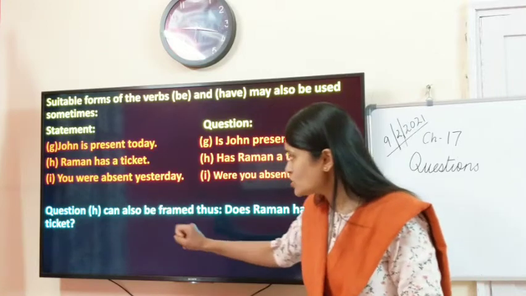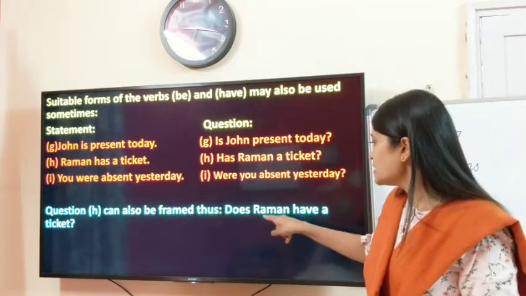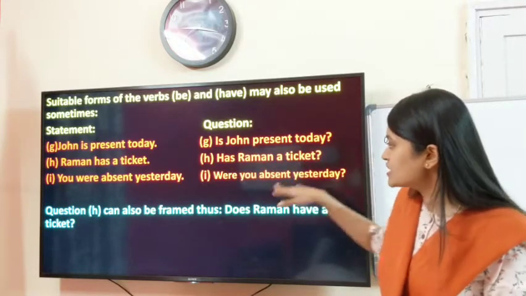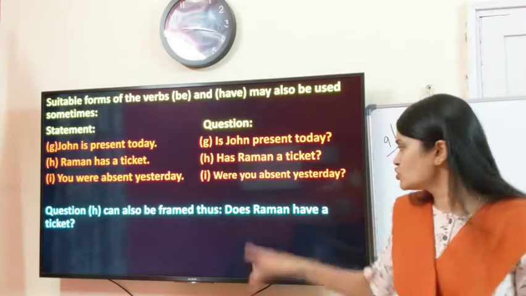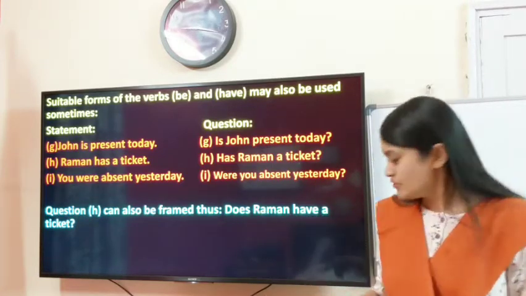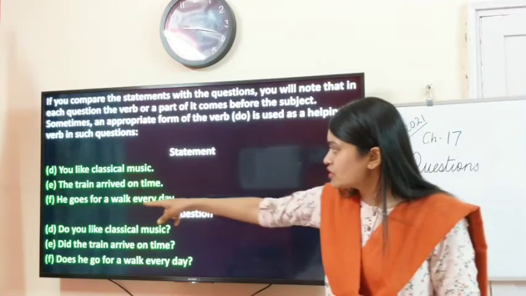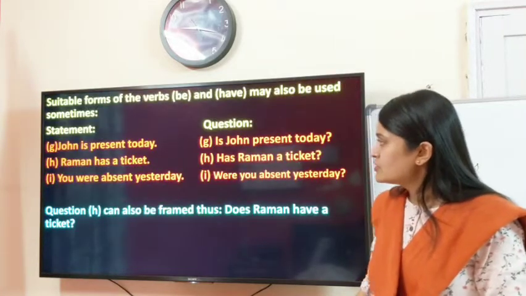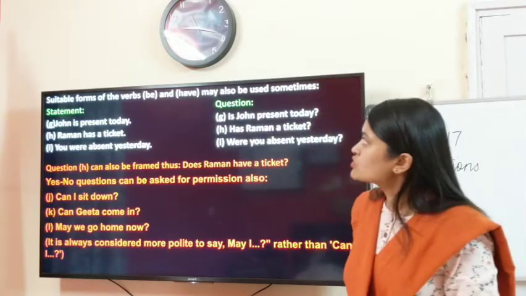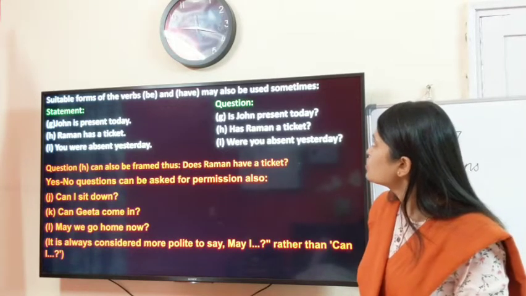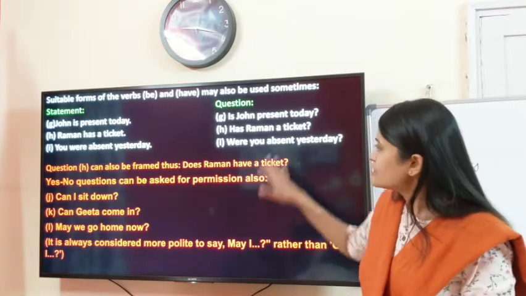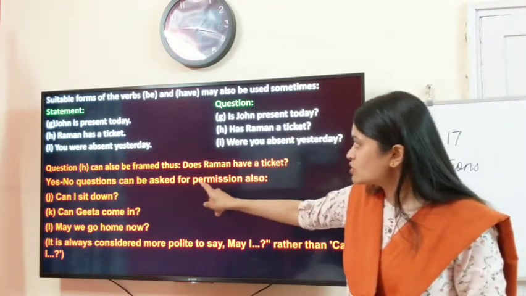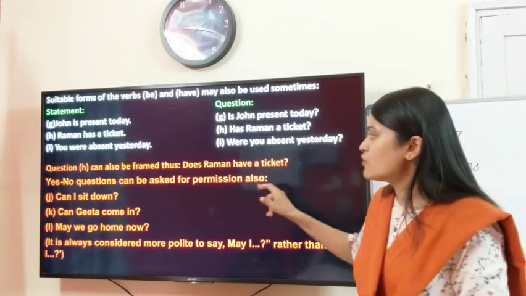A question can also be framed thus: Does Raman have a ticket? Over here they are giving the example of the second one, Has Raman a ticket? You can use some other word also, the do form. Does Raman have a ticket? We studied the do form over here, replacing it so that we can form a yes-no question. Next, suitable forms of the verb be and have may also be used sometimes. We've already covered this. Were you absent yesterday? This is also covered. Yes or no questions can be asked for permission.